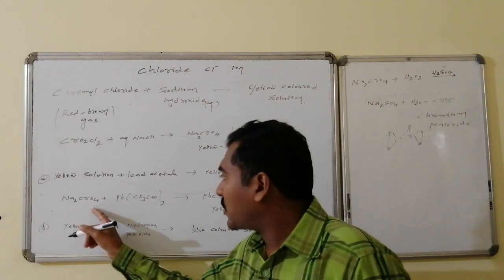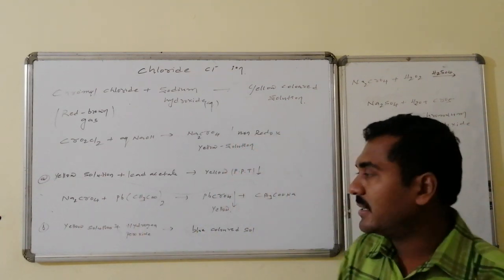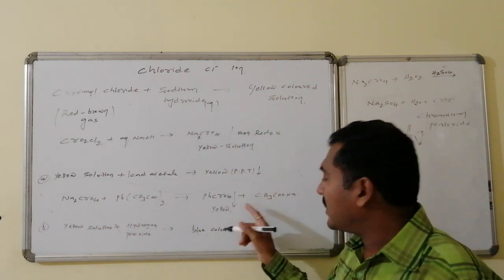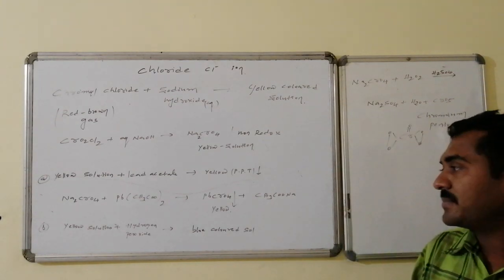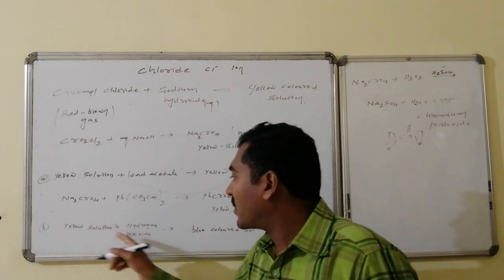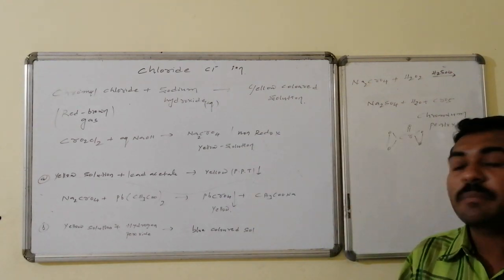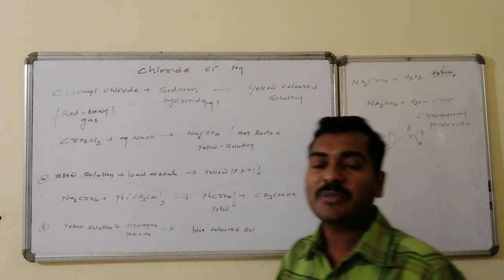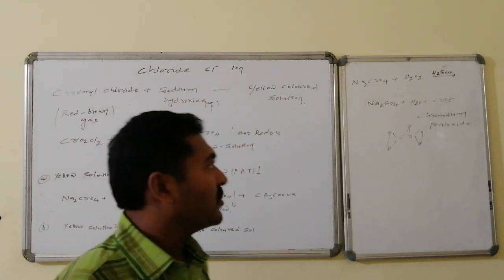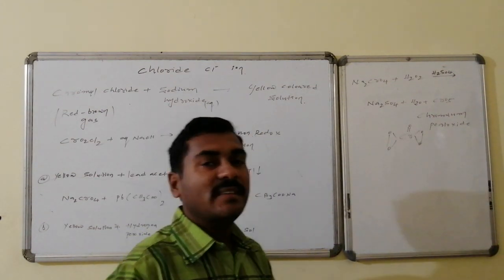Here sodium chromate followed by lead acetate leads to the formation of lead chromate. Lead chromate is a yellow color PPT. Whereas the same yellow colored solution on reaction with hydrogen peroxide gives a blue colored solution. That blue colored solution is chromium pentoxide, CrO5.